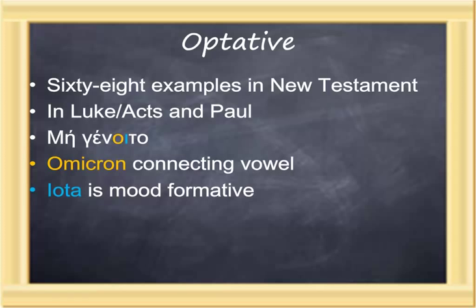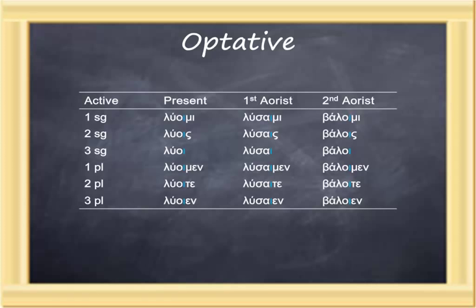But in genoito, we see the identifiers of the optative. In the optative, in every person and number, omicron is the connecting vowel. There's no epsilon. And then following the omicron is iota, which functions as a mood formative. The presence of that iota there says this is an optative. The only thing you need to remember about identifying an optative is if there's an iota in a spot there really shouldn't be, it's probably an optative. Look it up in the chart. That's what I would recommend.